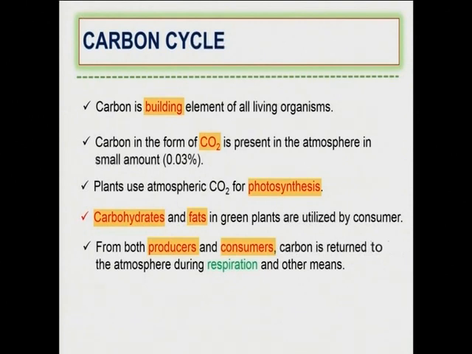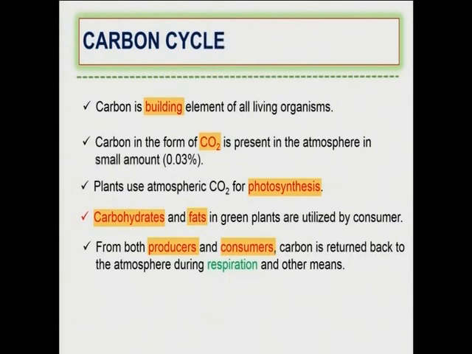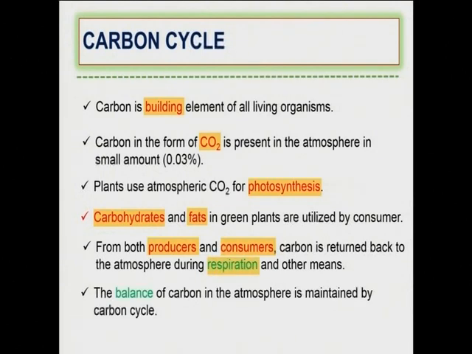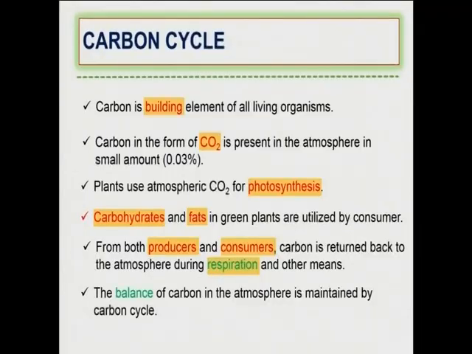What happens here is we take in the food prepared by the plant, and in return we give the carbon dioxide back to the atmosphere through respiration and also other means. What the other means are, we'll discuss in a later part of my presentation. The balance of carbon in the atmosphere is maintained by the carbon cycle. So you must be thinking, the plant is constantly using carbon dioxide during photosynthesis, so the carbon dioxide in the atmosphere must get finished. It should get exhausted. Why is that not happening? Because it is well maintained by the carbon cycle.